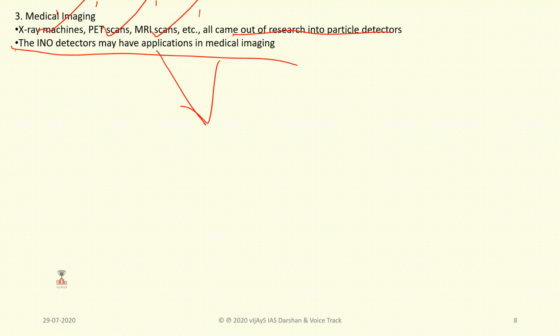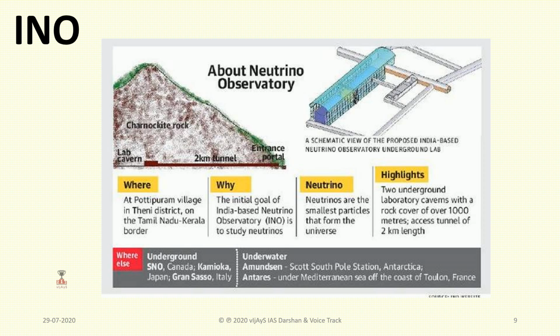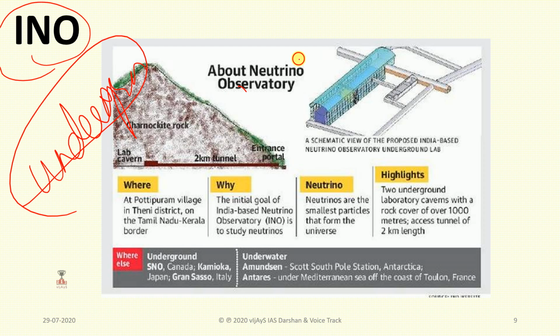So what happens in the Indian Neutrino Observatory? In India, the Neutrino Observatory is going to be established, and it is an effort aimed at building a world-class underground laboratory. So it is located underground. About the Neutrino Observatory, it is going to be located at Pottipuram village in Theni district on the Tamil Nadu Kerala border. And the initial goal of the India-based Neutrino Observatory is to study neutrinos. Neutrinos are small particles that form the universe.